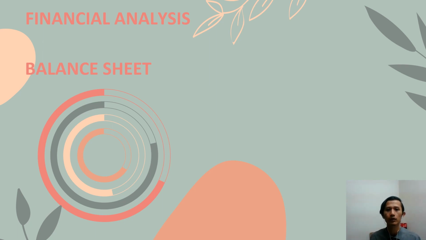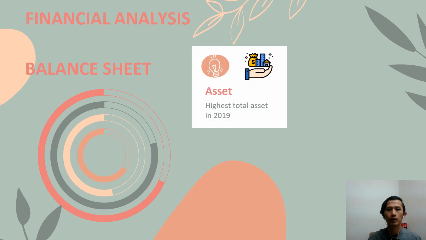Balance sheet consists of all the data of the company from the year it listed until the recent year. It is important to determine whether the company is moving forward and upward or moving downward. The first component of balance sheet is asset. Inari managed to achieve highest total asset in 2019, up to 1.34 billion. It shows that the company managed to generate sales from its current asset, maximizing and increasing its non-current asset.